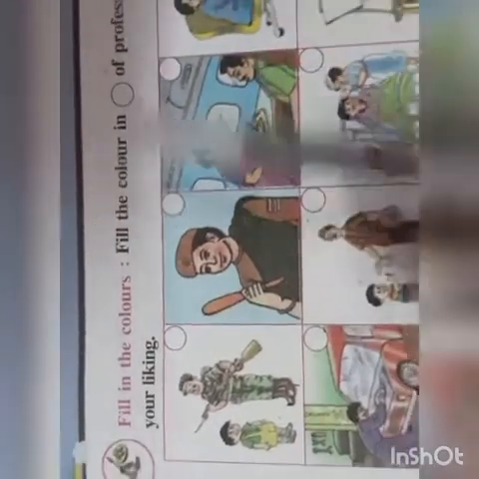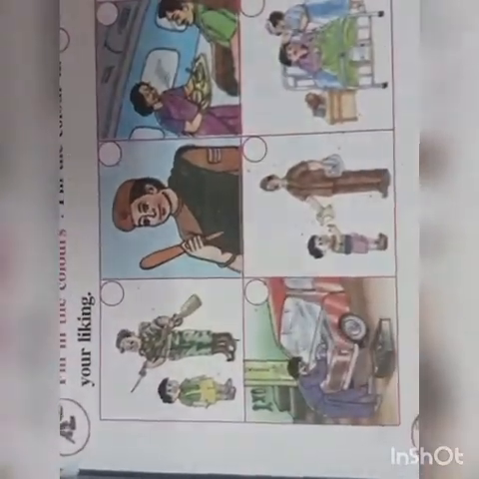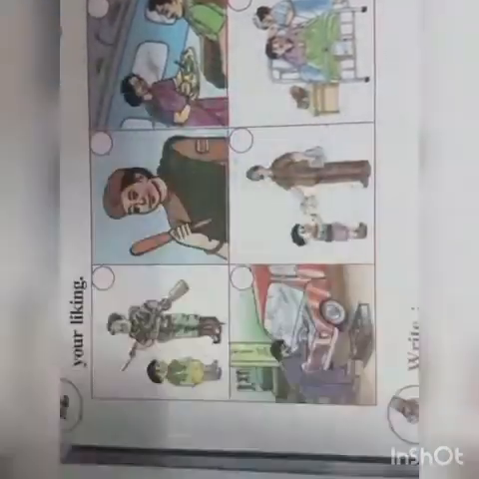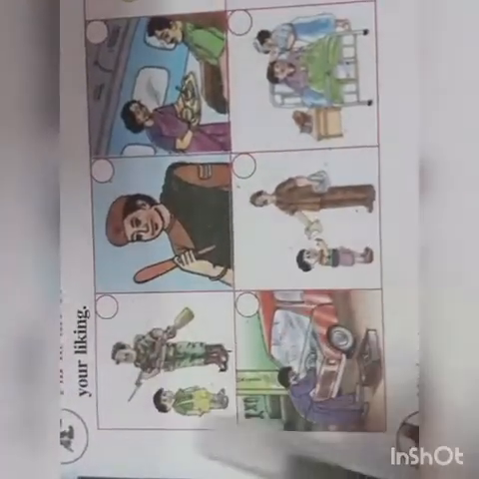Now moving on to page number 49. Fill in the colors. Fill in the colors of the profession you like. This is the same as we had done in the earlier page number 46. The same things have been repeated here. So you can do this on your own.